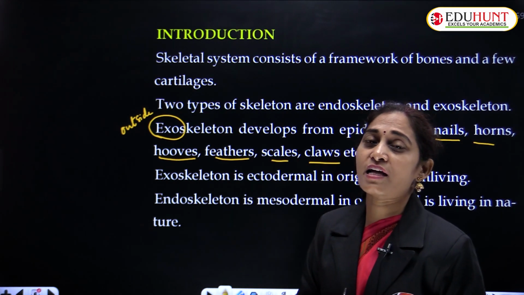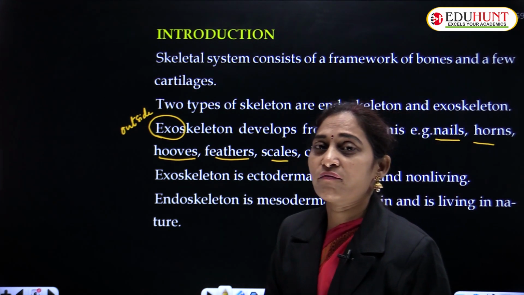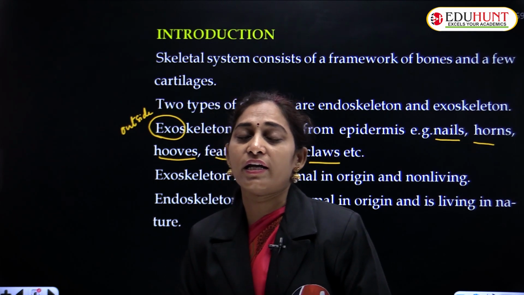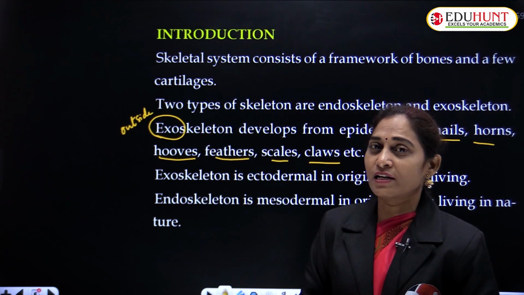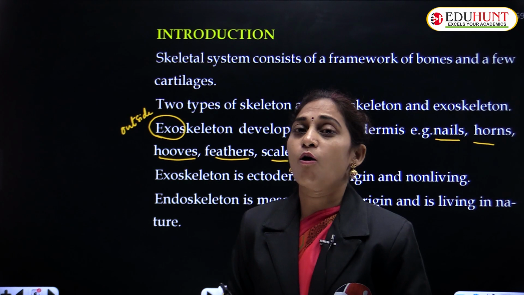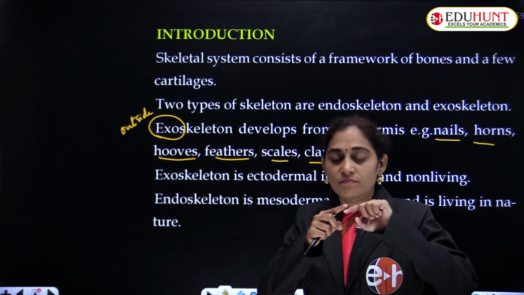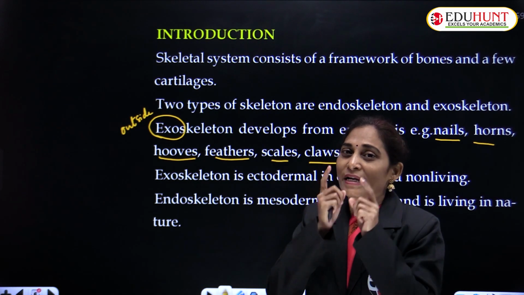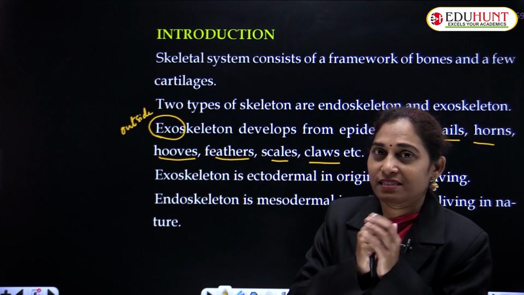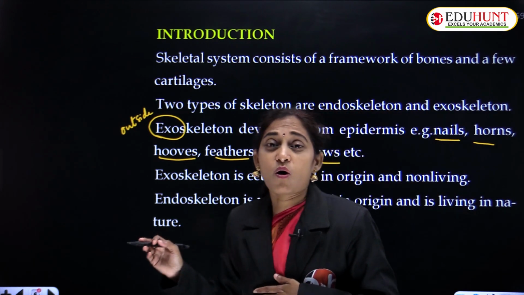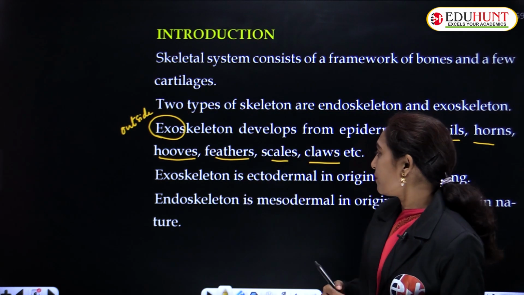As I mentioned, whenever we come across this word exo or ecto, it is related to external, outside. These are present outside the body. Nails are made up of dead cells.